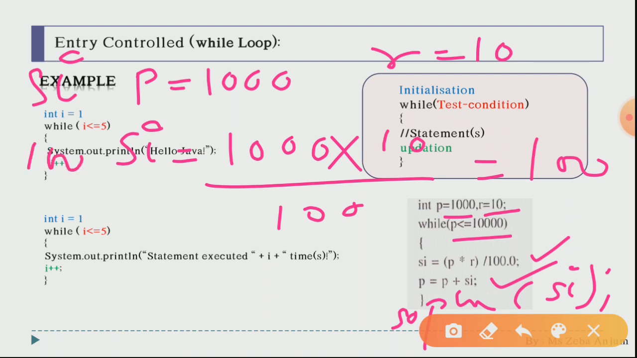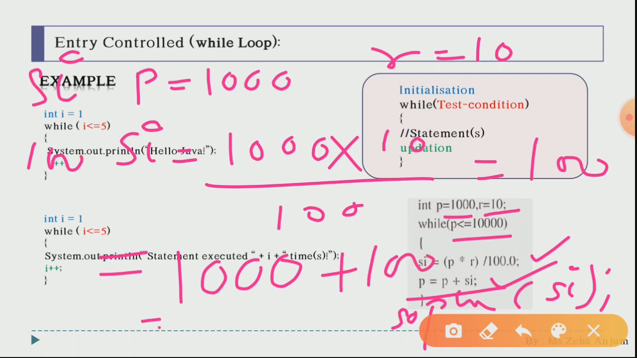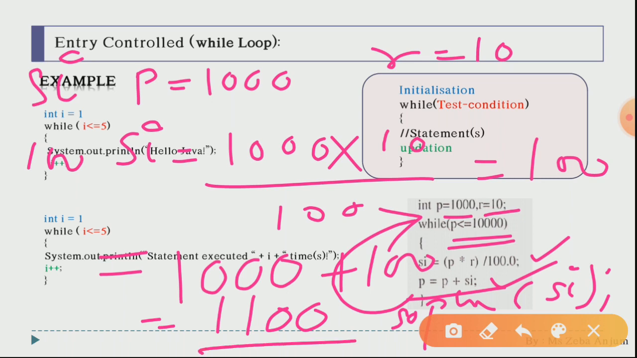Now the principal will be increased: p = p + si. Again you get 1000 plus si, that is 100, so you get 1100 as the answer up till now. After this, your while condition will be executed again. This condition will be checked whether p is less than or equal to 10,000 or not, and the value of p is 1100. Obviously the condition is true. Then again si will be calculated, again the principal will be calculated, and again the condition will be checked, again and again and again.